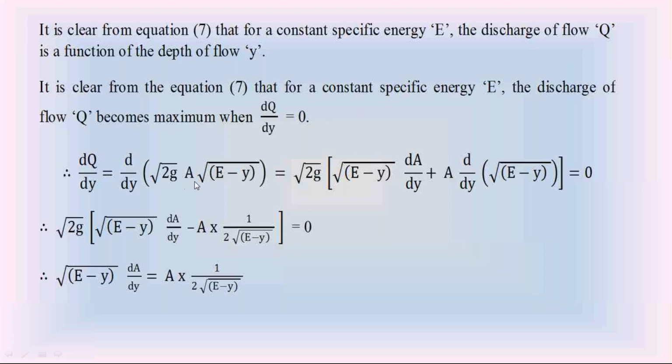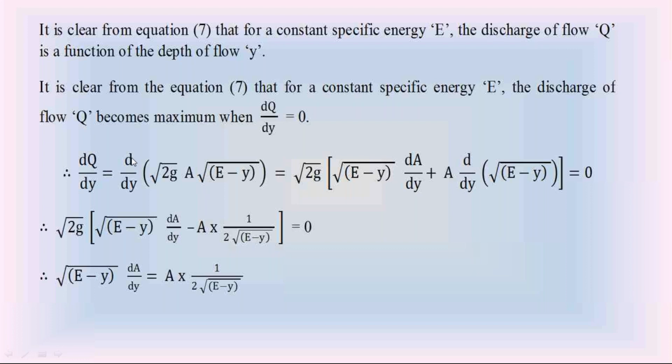So in this entire term, root 2g is constant, so take it outside the differentiation. This d by dy of root 2g into A into root of (E minus y) is root 2g into d by dy of A into root of (E minus y). A, the wetted area, is a function of depth of flow y, so this A is not constant. So this differentiation is root 2g into d by dy of A into root of (E minus y).